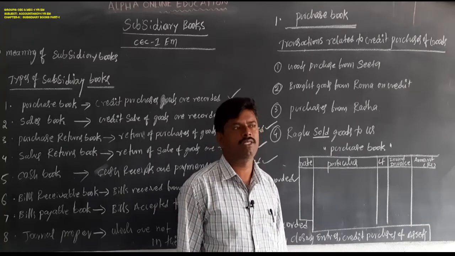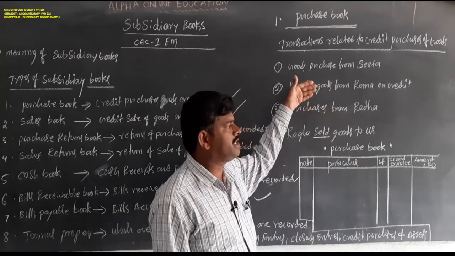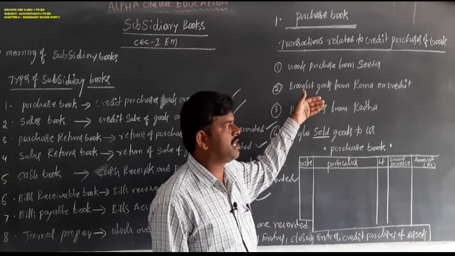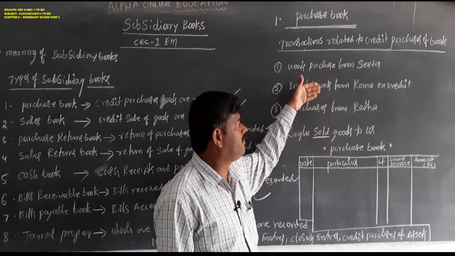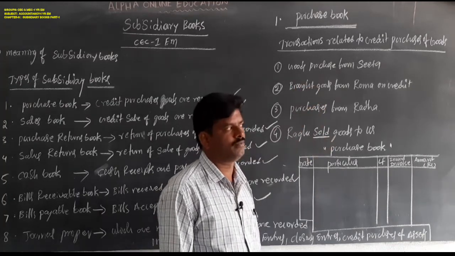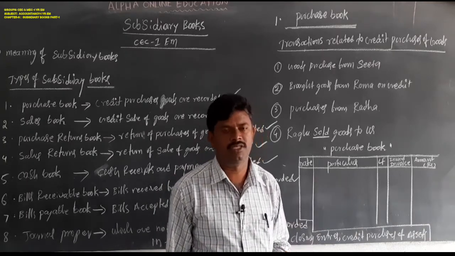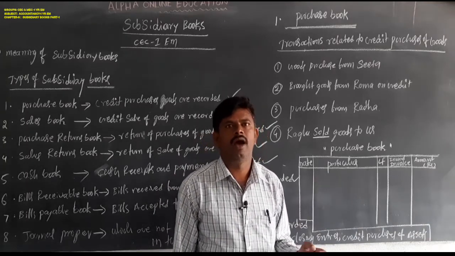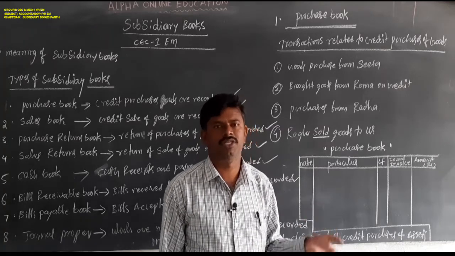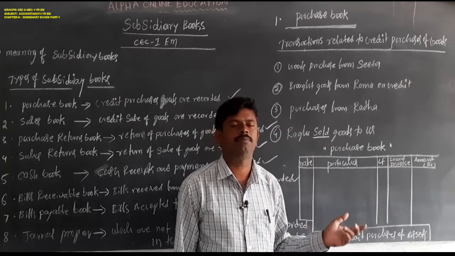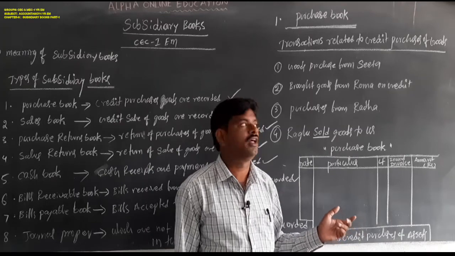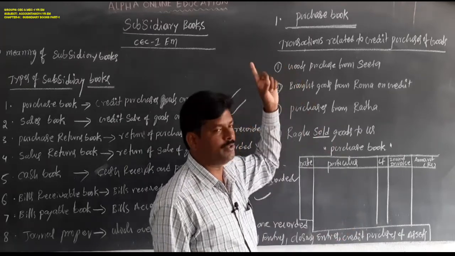Why? Because these are the transactions related to goods purchased on credit basis. So it will be considered in the purchase book. Any other transactions will be cash purchases of goods. The cash purchase of goods is not recorded in the purchase book.